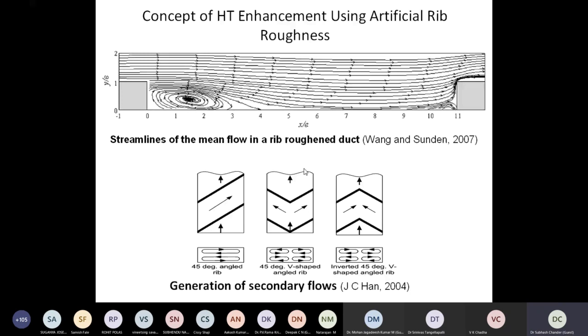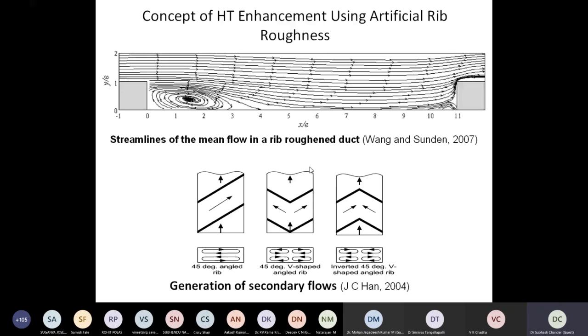In addition to that, there can be some secondary flows developed depending upon the shape of these elements. These elements are very small, right? If you see the height of these elements with respect to hydraulic diameter, it is very less, 1 to 4% of the hydraulic diameter, very small elements. In an absolute sense, they can be 1, 2, 3 mm diameter wires, very small. So these elements are not like bigger elements projecting over the surface, because if we project bigger elements over the surface, then what to do with the pressure penalty that is always going against me, right?